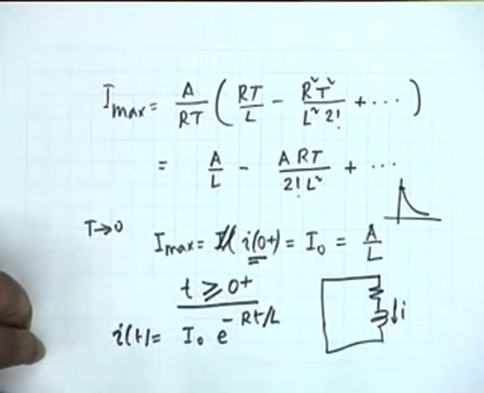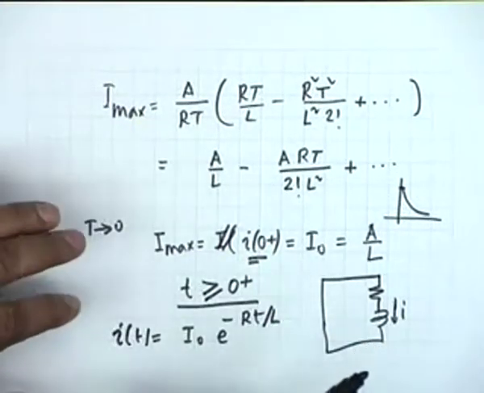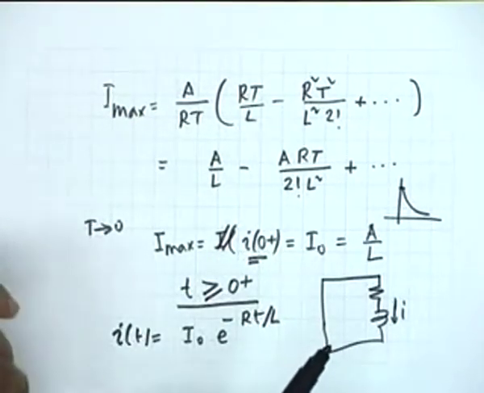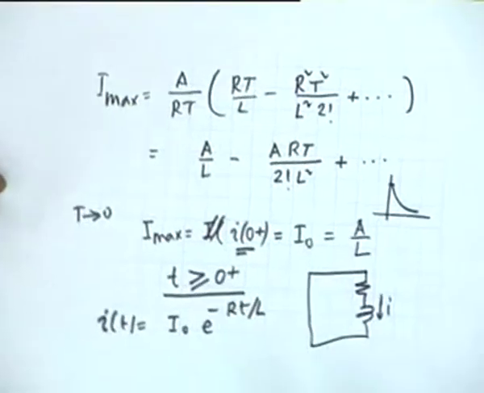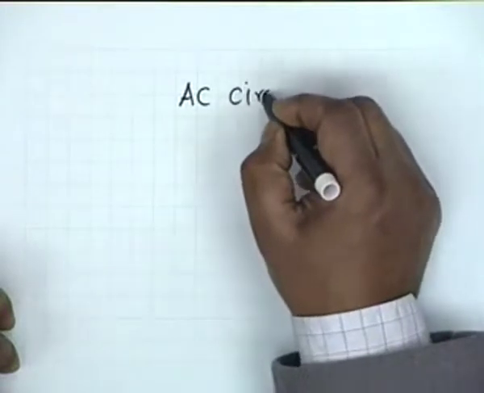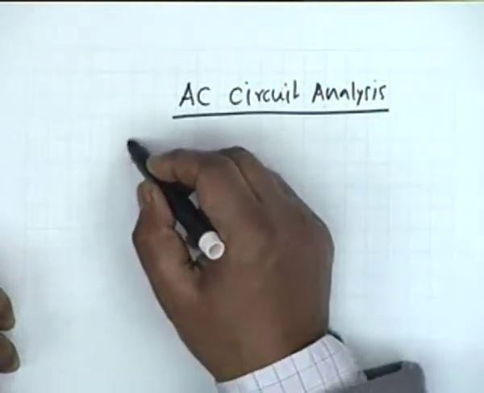This gives you a physical interpretation of the impulse function. What we did earlier was to obtain the impulse function as the limit of a pulse. What we have done now is to obtain the response to a pulse and then allow the pulse to become an impulse, and we see that the two responses are the same. This gives a physical interpretation to the question of impulse response. Now let us go to AC circuit analysis, and we shall start with the consideration of power.